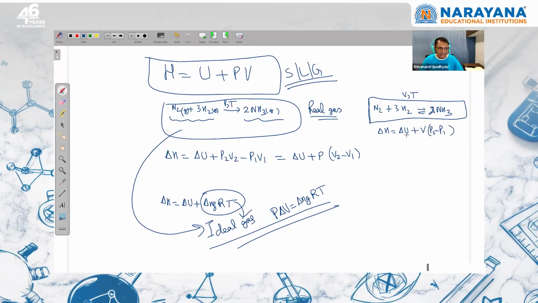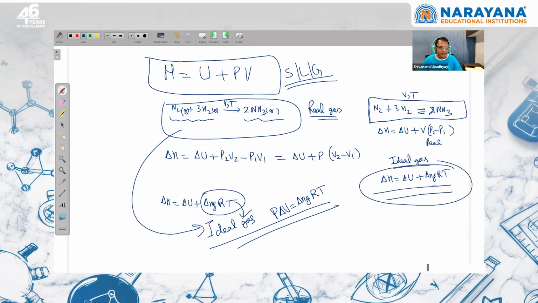If this is a real gas, then this is fine. If it is an ideal gas, then it can be further modified. If it is an ideal gas, then I can write delta H is equal to delta U, and V delta P we can write as delta NGRT, right? So this is valid whenever you use delta NGRT, this is not used for real gas. It can be used only for ideal gas. That is the important point.